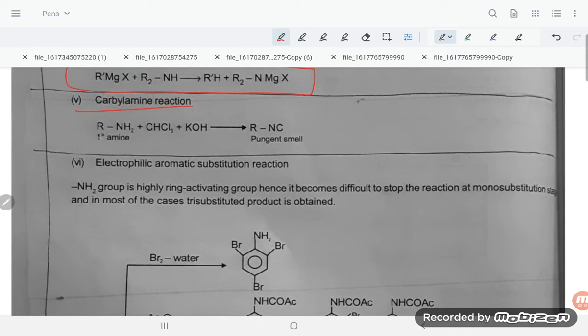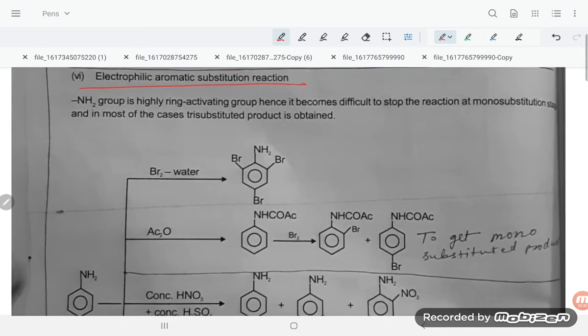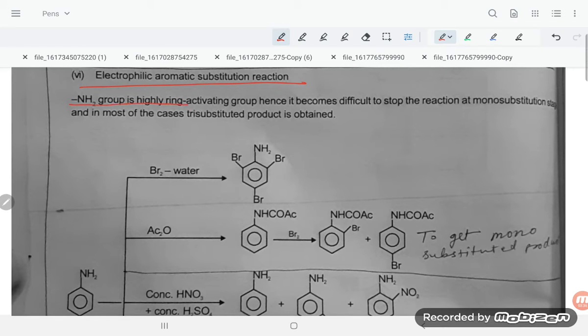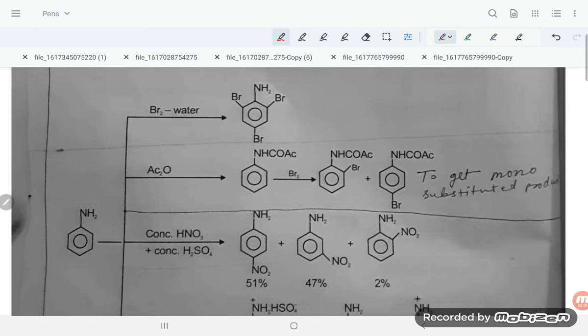Carbylamine reaction: if you are treating RNH2 with chloroform CHCl3 and KOH, it will give isocyanide, which has a pungent smell. Electrophilic aromatic substitution reaction: the NH2 group is a highly ring activating group, hence it becomes difficult to stop the reaction at the mono substitution stage, and in most cases the tri-substituted product will form. So with bromine water, tribromoaniline will form.